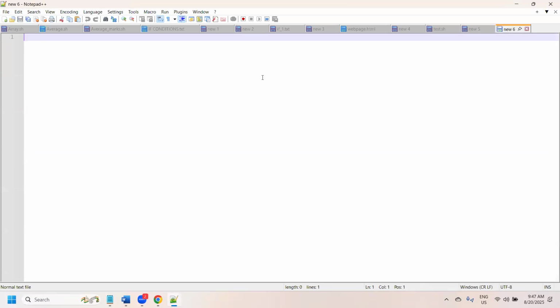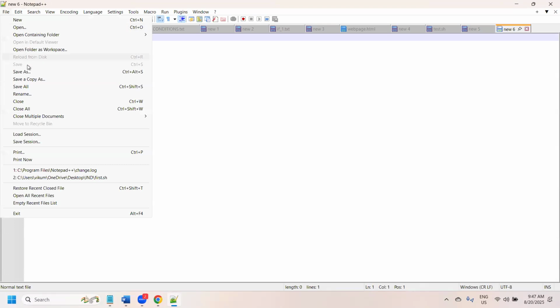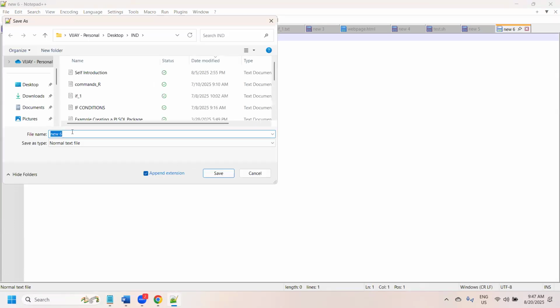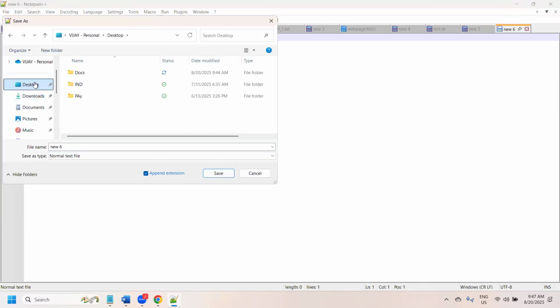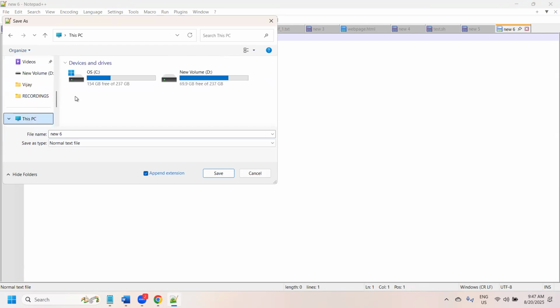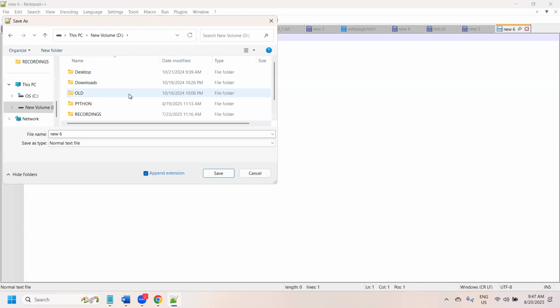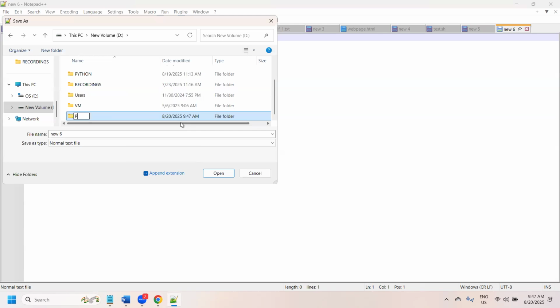Open a new file, type something, then click File, Save As. Whichever location you want, for example the D drive, create a new folder called Python programs, then save it as first.py.